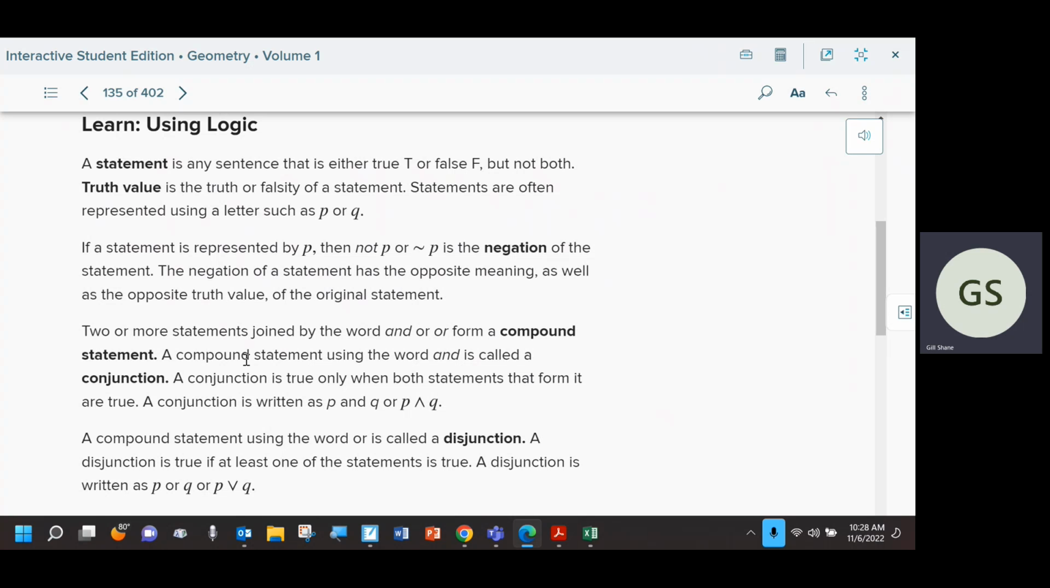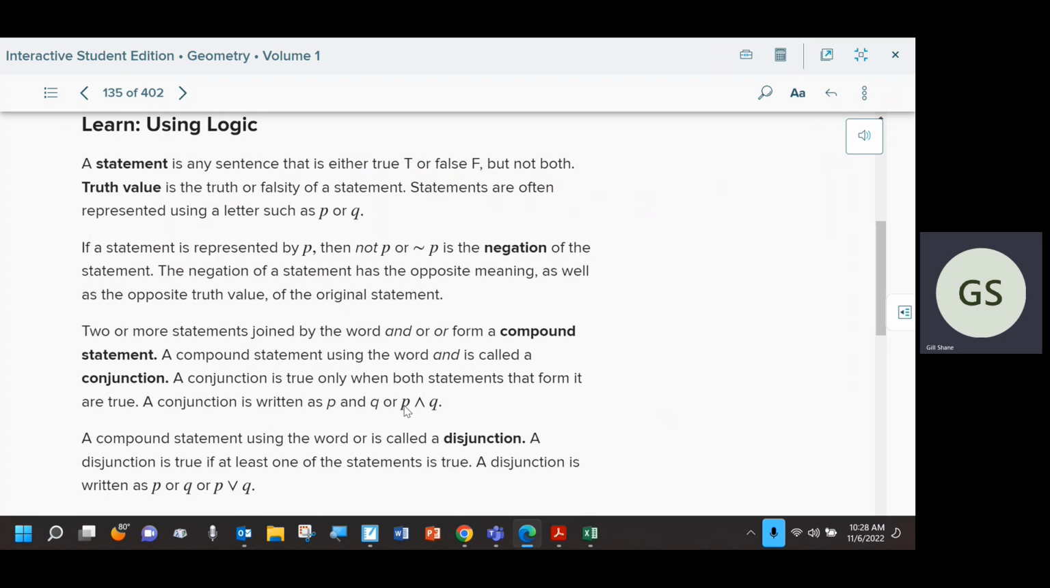So a compound statement we said was combining two statements. So we take statement P and statement Q and we combine them into one. These two symbols, the upside down V and the V, this one means and, so it would be P and Q. I'll give you an example. And this one would be or, P or Q. So we said when we find the truth value of an and statement, we evaluate each statement individually.